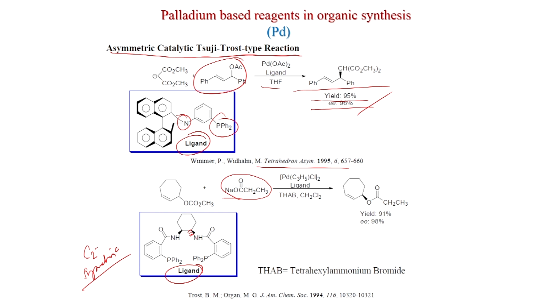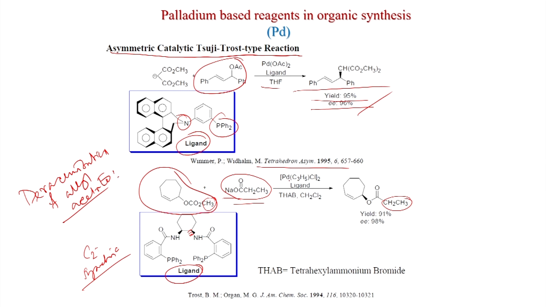If you make a trans here, then it will be C2 symmetric, and if you react with this seven-membered ring allylic acetate, then you get this product. Here only the methyl is changed to ethyl, but it is almost the same thing. That is why this is called deracemization reaction, deracemization of allyl acetate.